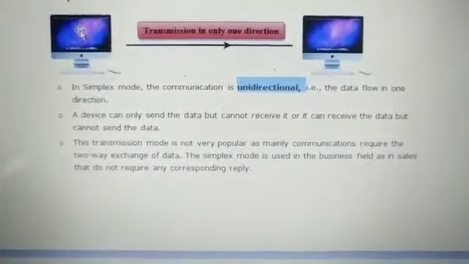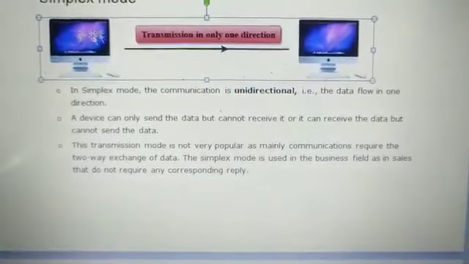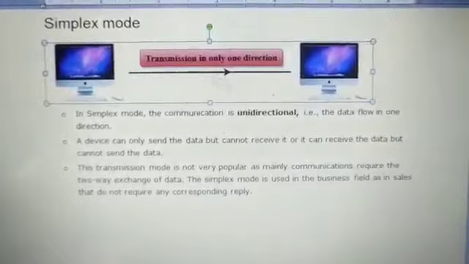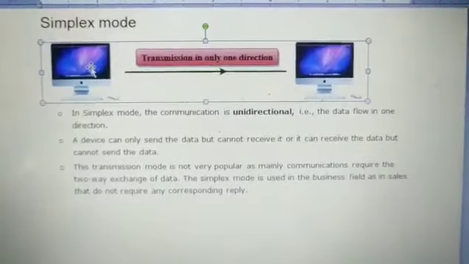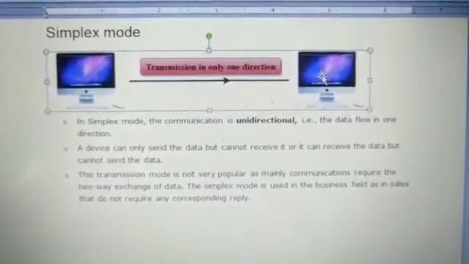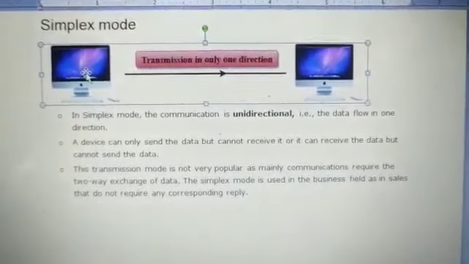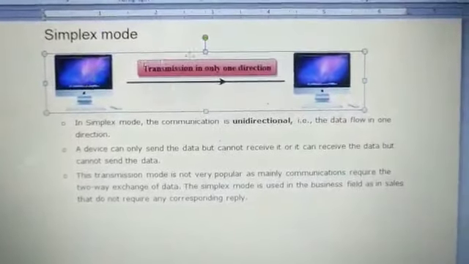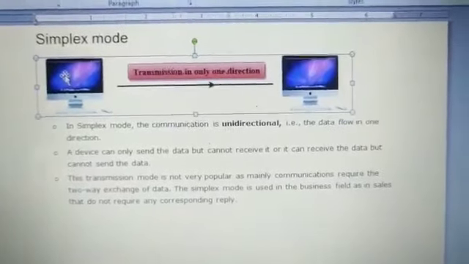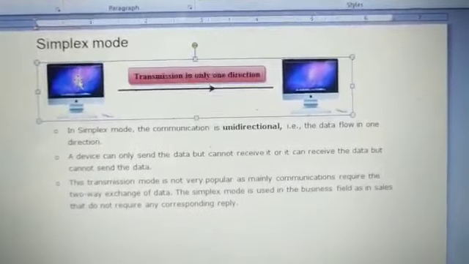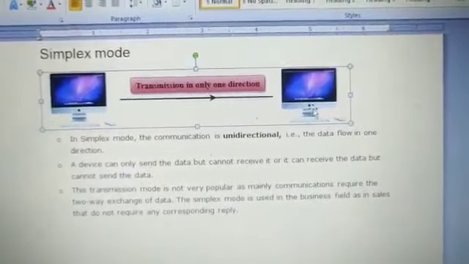Because you are able to see that the sender transfers the information to the receiver. It is one-way communication. Only the sender can send the data to the receiver. In return, the receiver will not be able to send any data to the sender. It may happen that sometimes the receiver wants to transmit, so at that point this becomes the sender and this becomes the receiver, but this cannot be possible.